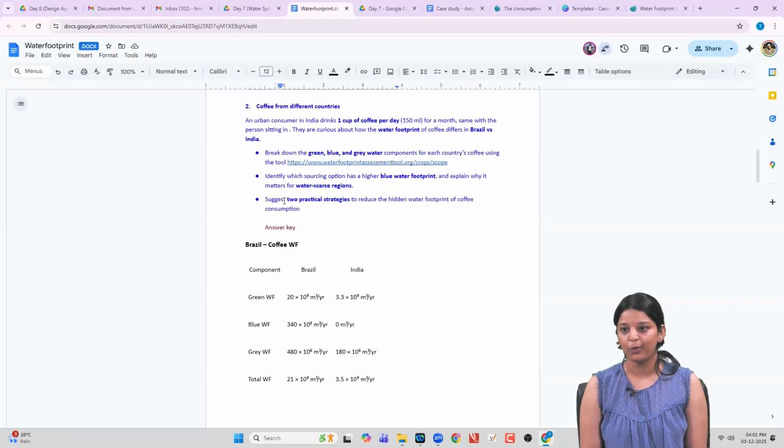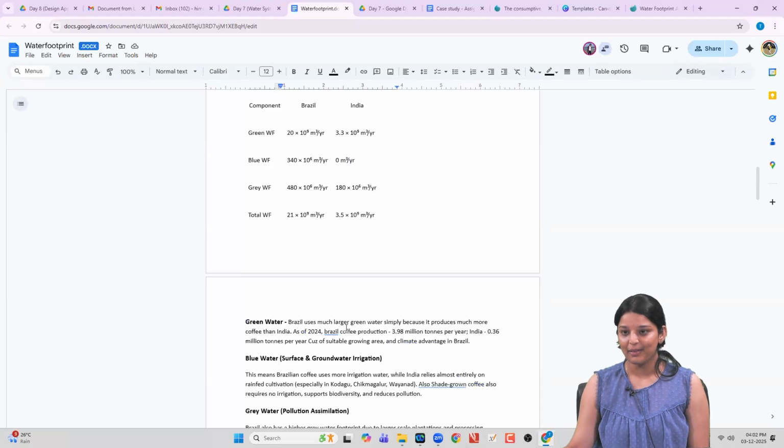Blue is the amount of water that we are taking from the surface and the groundwater resources. So if you have been to Chikmagalur and the other places which are rapidly growing coffee, that's in a terrain where most of the crops are rain fed and not irrigated. That's why the blue water footprint of coffee from India is 0, whereas from Brazil it's 340 into 10 power 6. And we just cannot compare apples to oranges, right? There's so much difference. The same crop in different areas cannot have so much difference. And why is Brazil on the higher side?